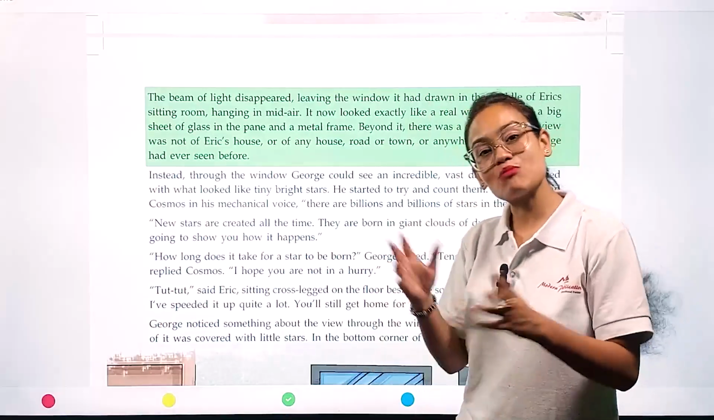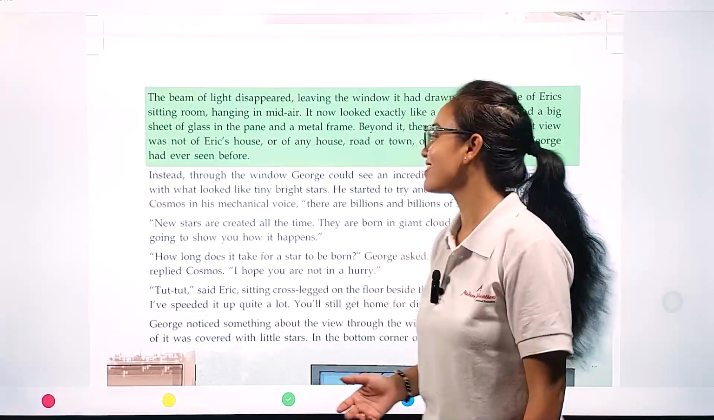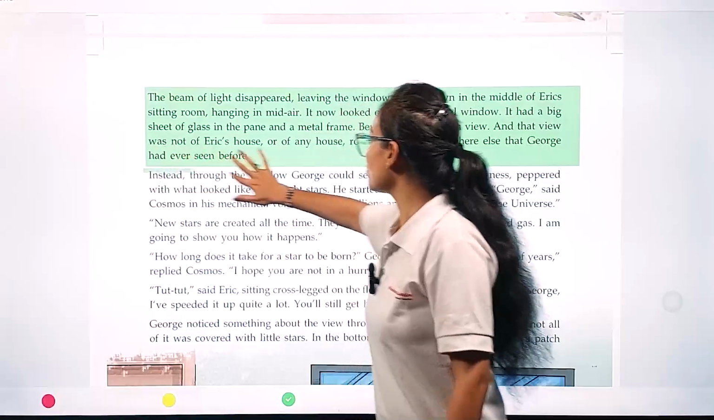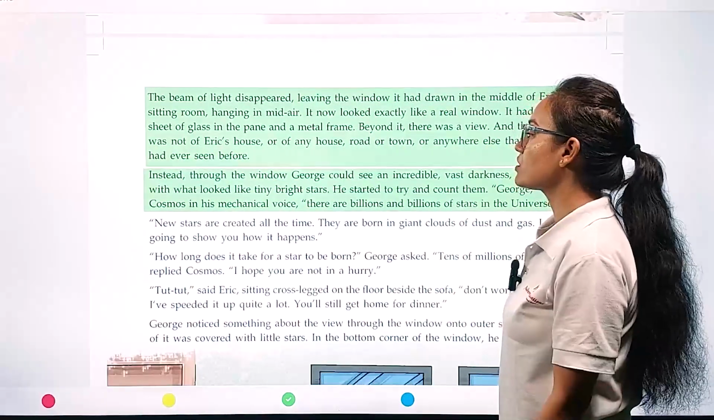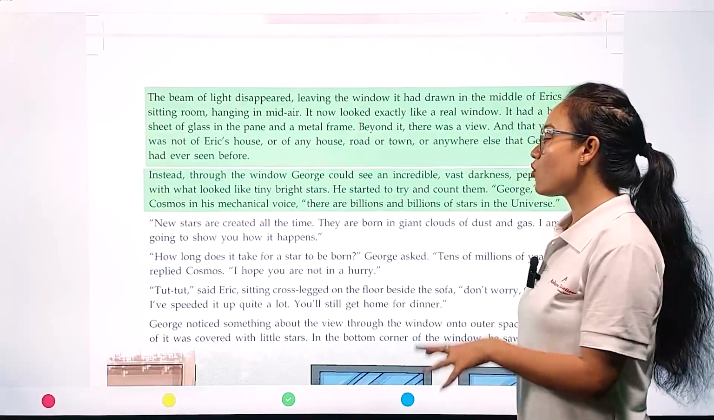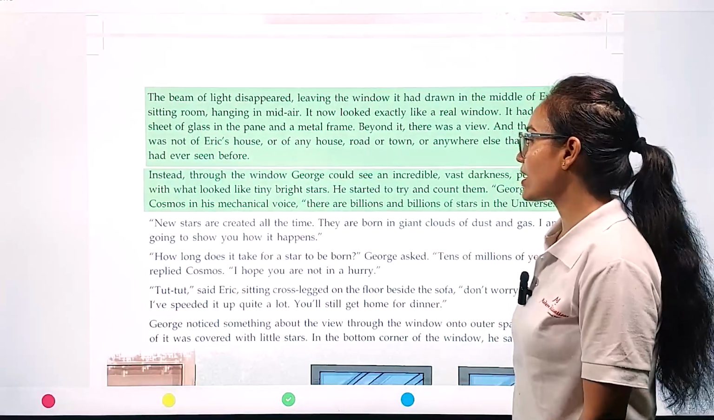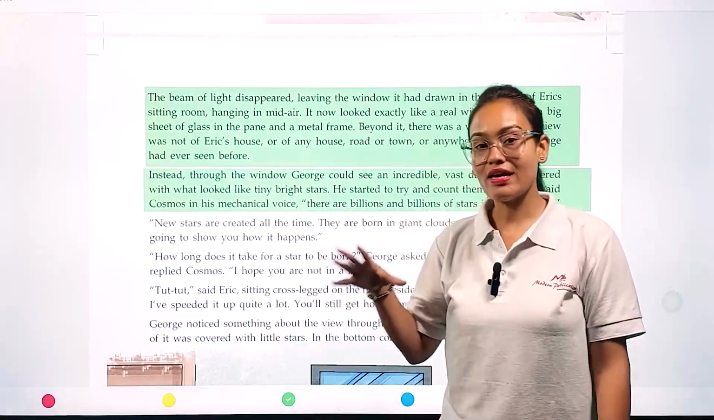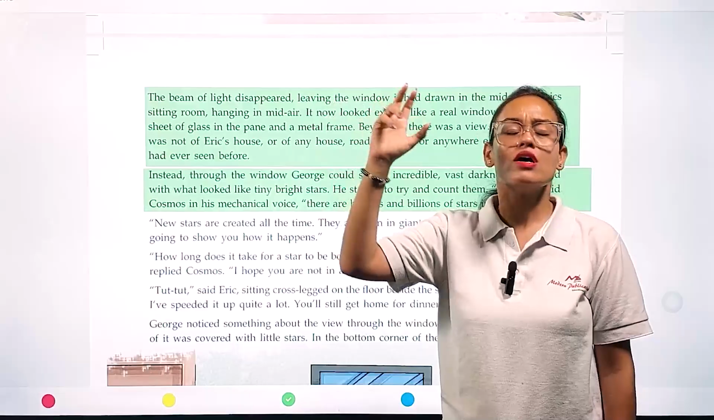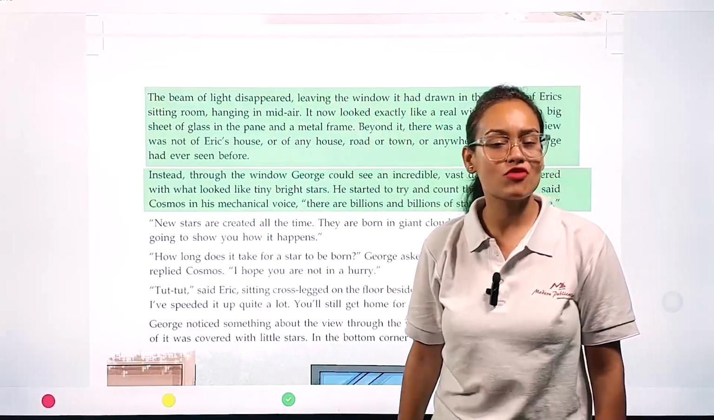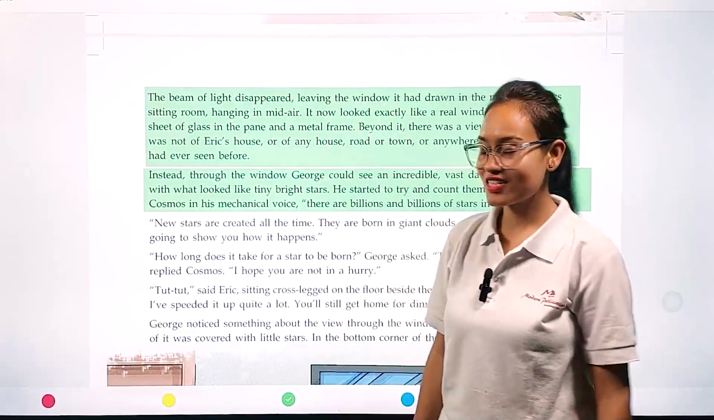No, it is something other. What is that thing? Let's see. Instead, through the window, George could see an incredible vast darkness paved with what looked like tiny bright stars. Through the window, George can see that beautiful view appearing in front of his eyes just like stars.